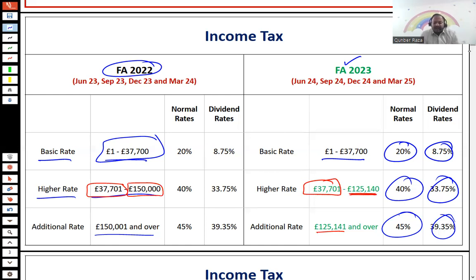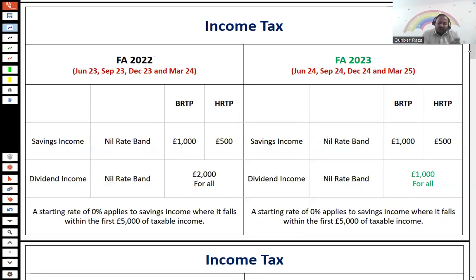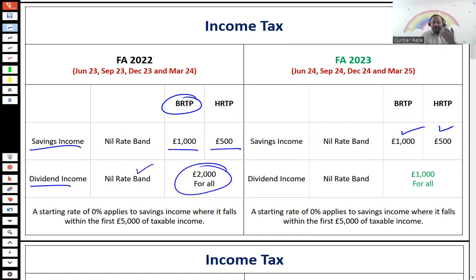Now, second, there was a concept of nil rate band. For savings income, if a person is a basic rate taxpayer, there was a 1,000 exemption, and 500 for higher rate. This remains the same. But for dividend income, there was a nil rate band which was 2,000 for all persons.